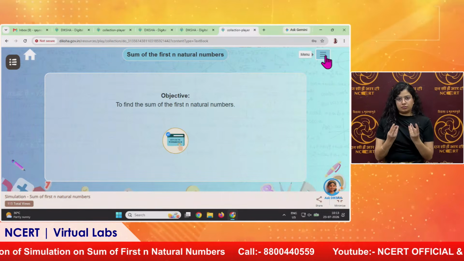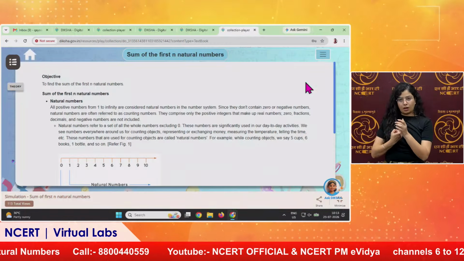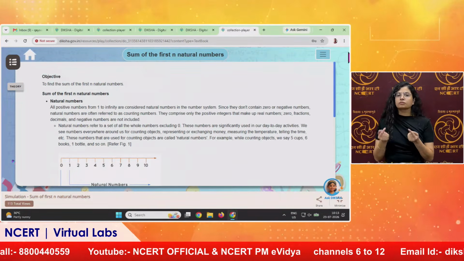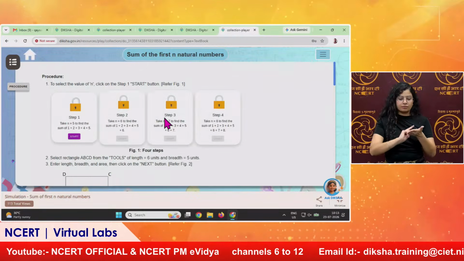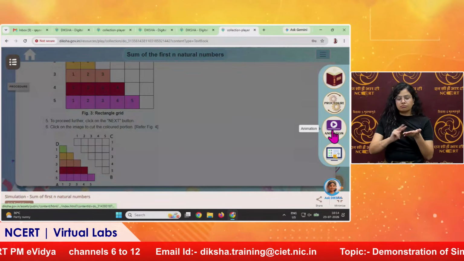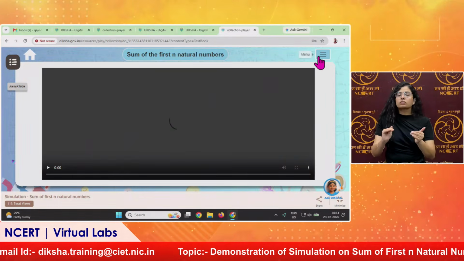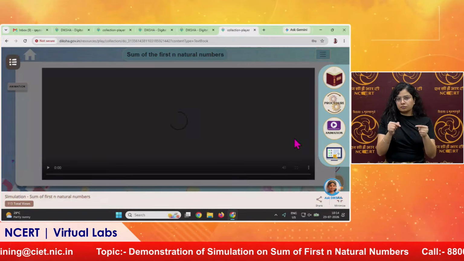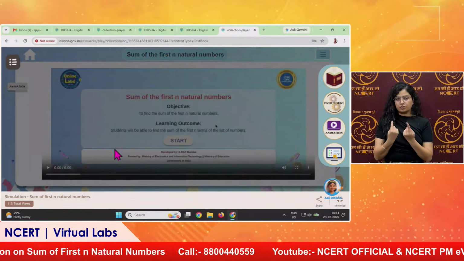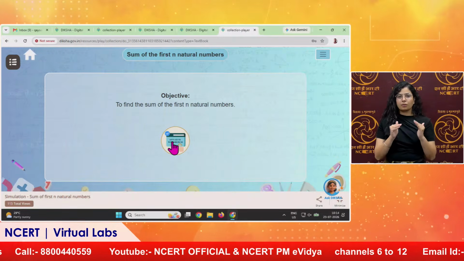Here on the right hand side there is a menu bar. If we click on it, we will see there is a theory about this topic. Students need to read it first. Then there is a procedure given on how to perform this activity. There is also an animation video for those students who want to see the step by step process of this simulation, and this will make the simulation easier if we see the video first. Exactly. And there is an assessment also, which we will attend at the end of the session. Now we will go back to the home page, and we will start the simulation here.